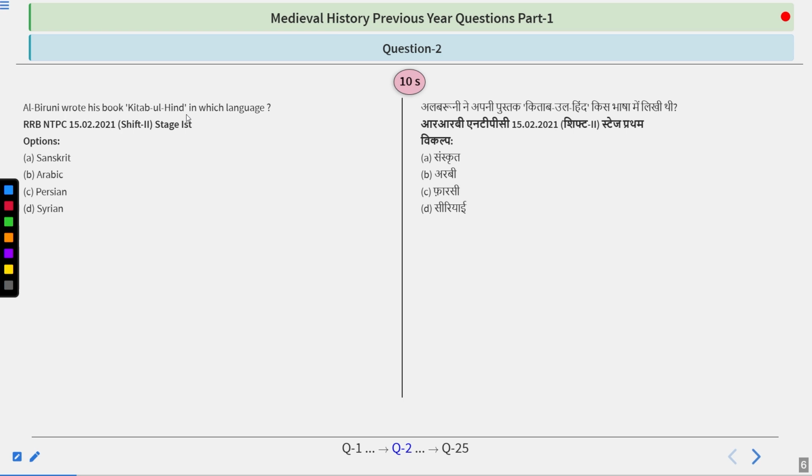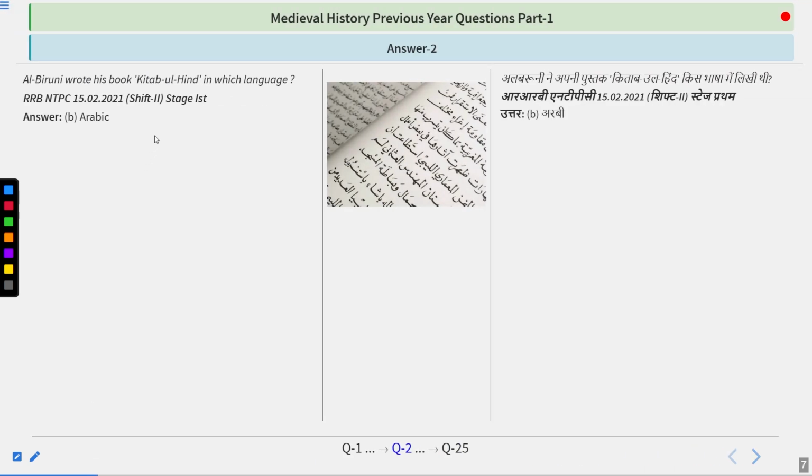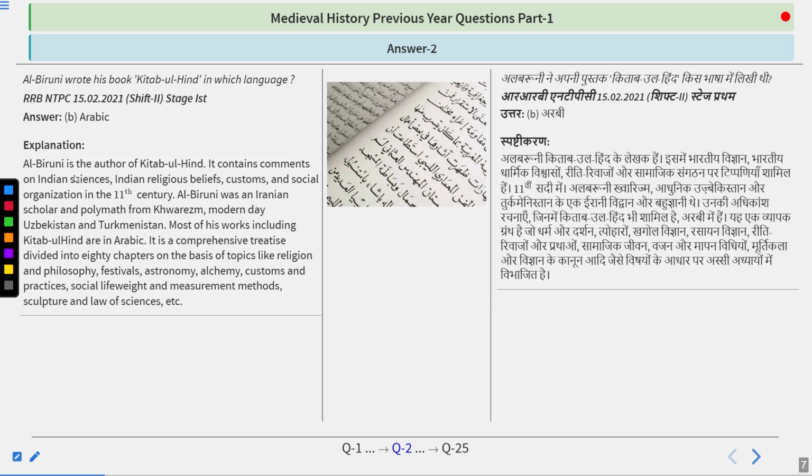Al-Biruni wrote his book Kitab-ul-Hind in which language? Sanskrit, Arabic, Persian, or Syrian? I don't think this will take much time, but try to find out the answer. The answer of this question is quite simple. The answer is Arabic. So Al-Biruni is the author of Kitab-ul-Hind.